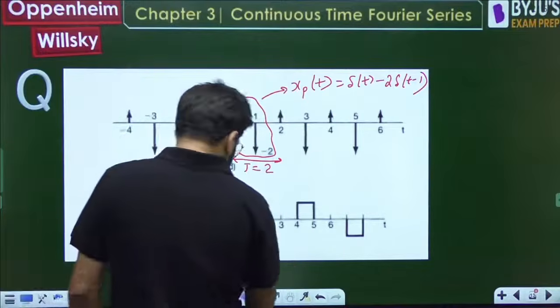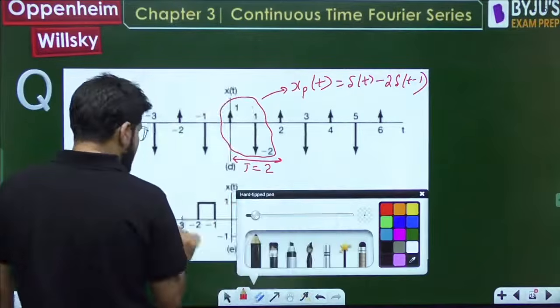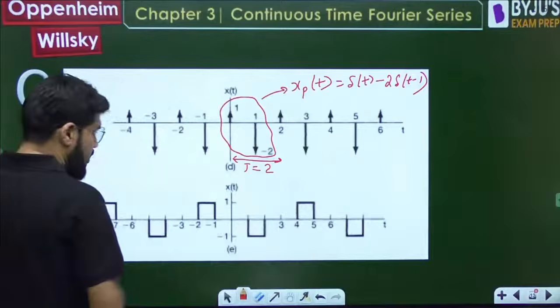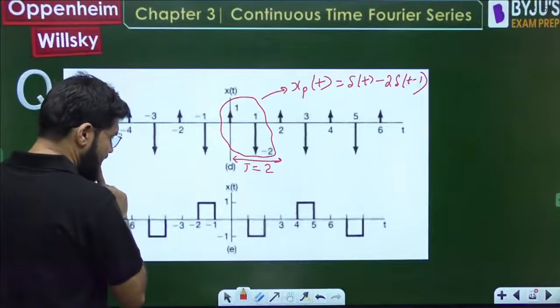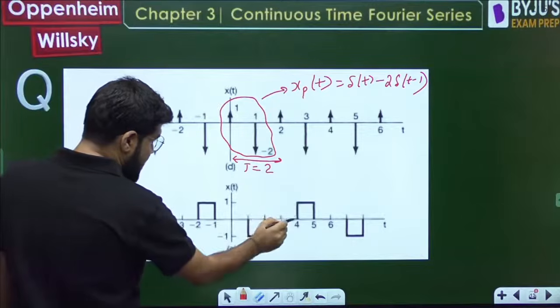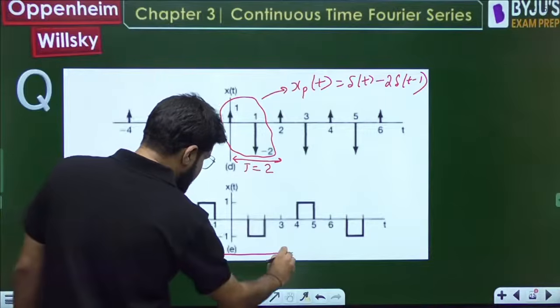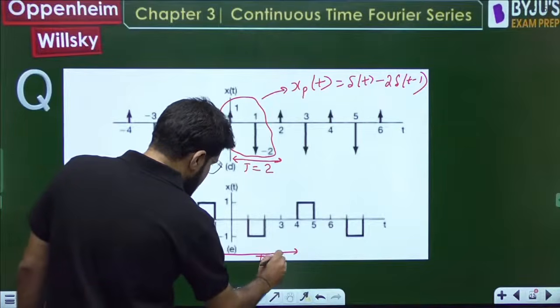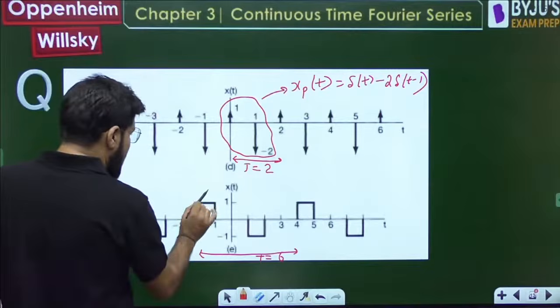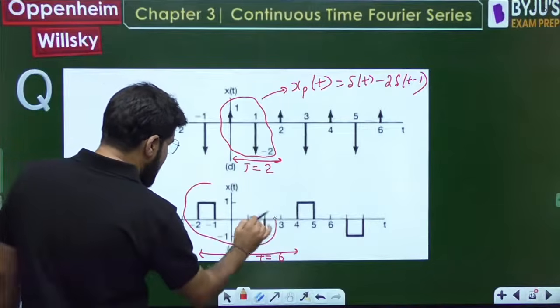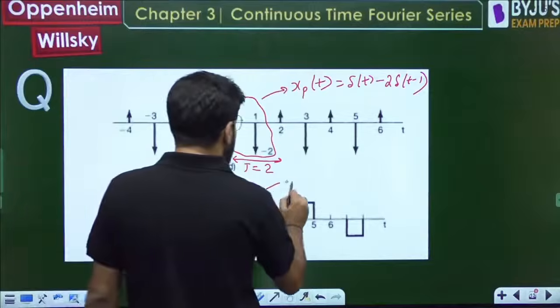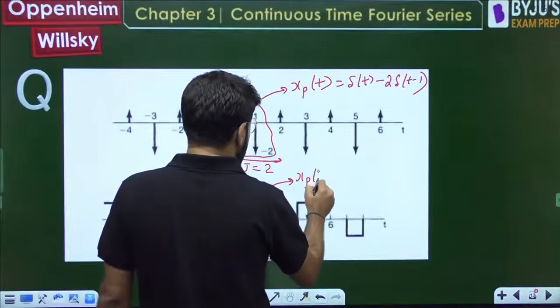ठीक है, देखो. What is the time period first of all? Very clearly ये है -2 से and the next positive rectangle is at 4. So time period तो है 6. Time period is 6 here. Okay, what is there in the one time period XPT?